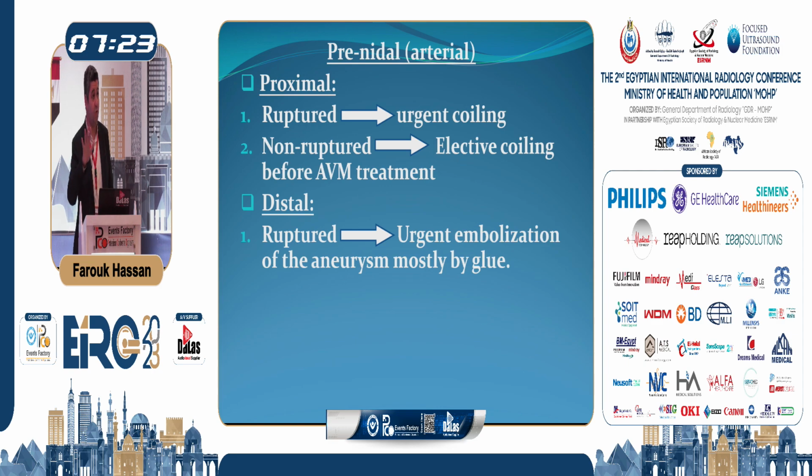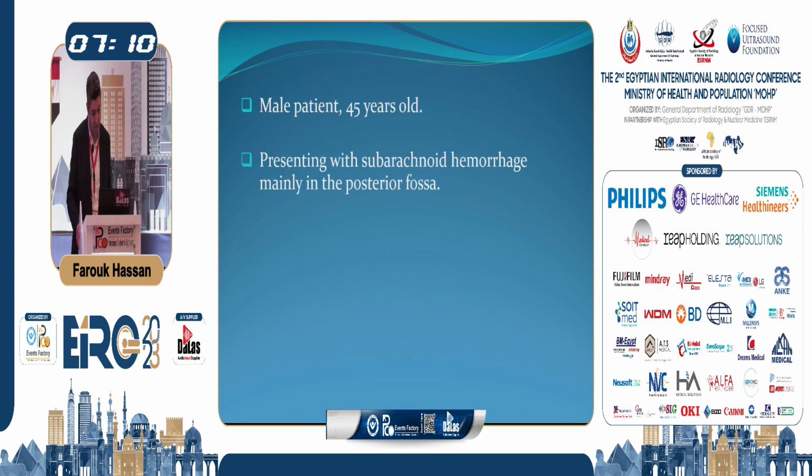We have to go back to the CT scan to check the site of the hematoma and compare the site of the hematoma with the site of the aneurysm and the AVM to decide which one was the origin of the bleeding, to choose the priority for the management.